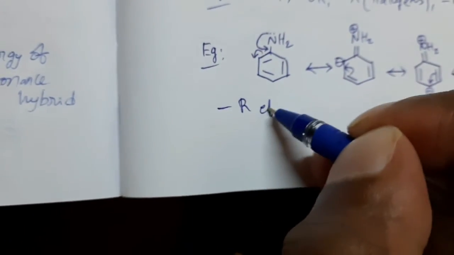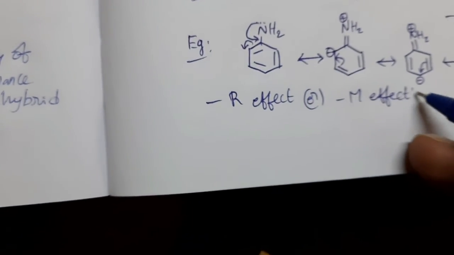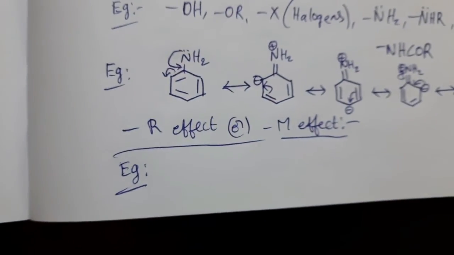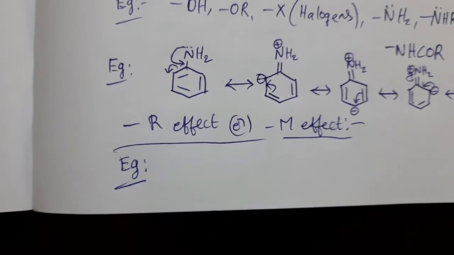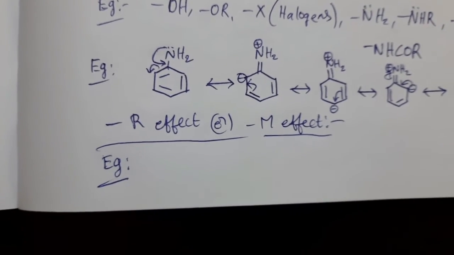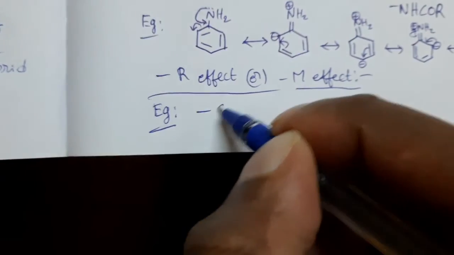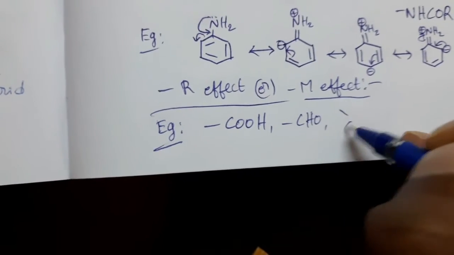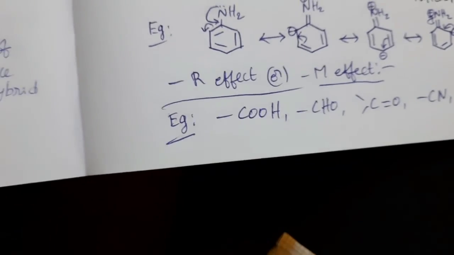Next one is minus R effect, negative resonance effect, or minus M effect, negative mesomeric effect. We can define this minus R effect: transfer of electrons takes place towards an atom or group attached to a conjugated system is called minus R effect. Examples exhibiting this minus R effect. What are the groups? COOH, CHO, C double bond O, CN, NO2. All these groups can exhibit minus R effect.